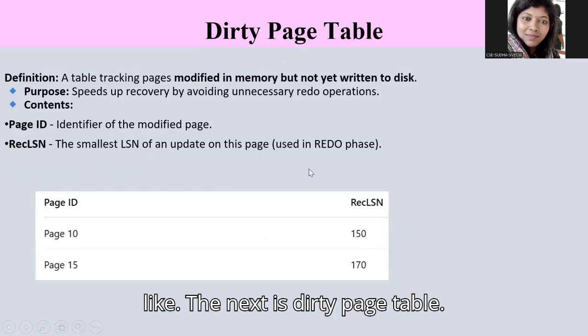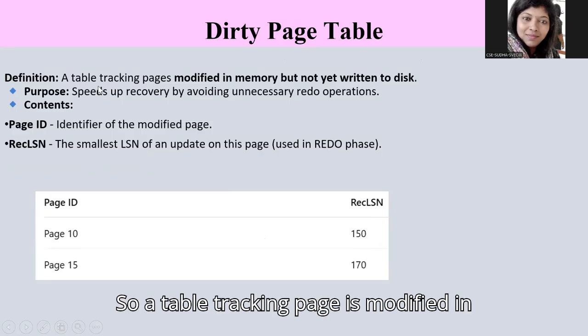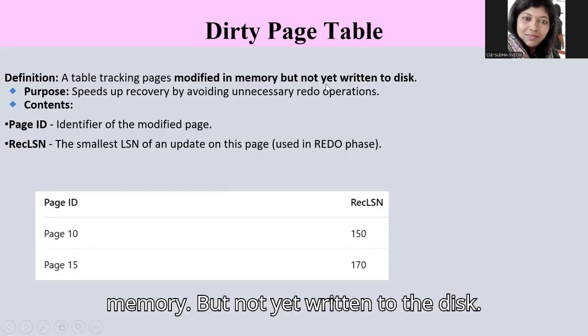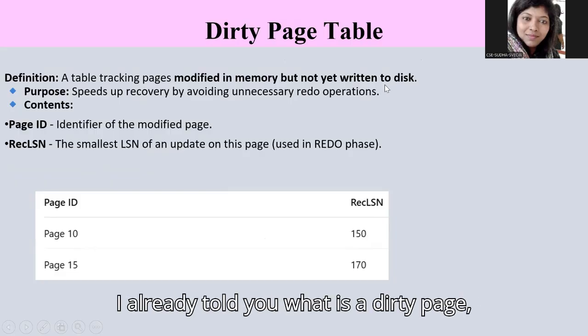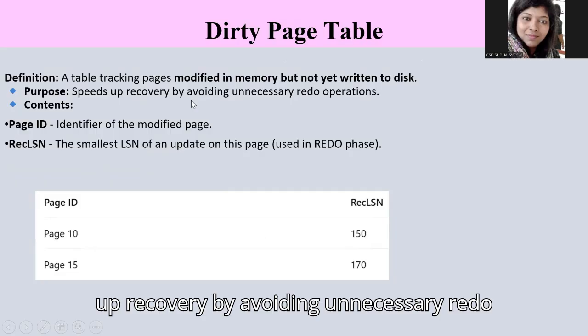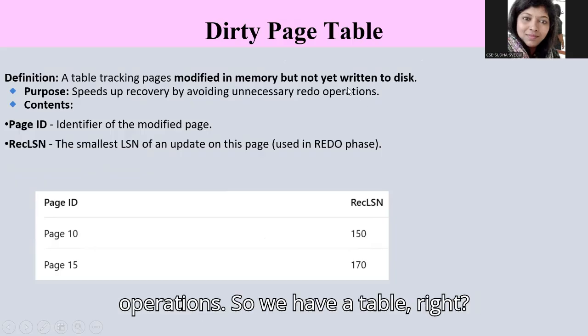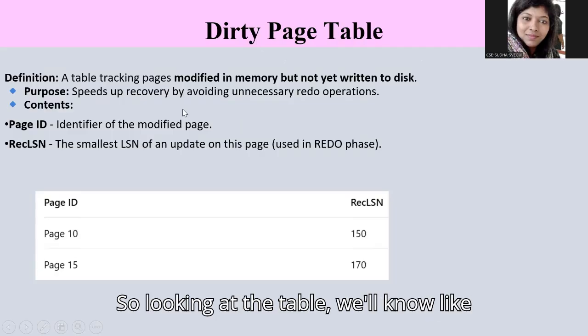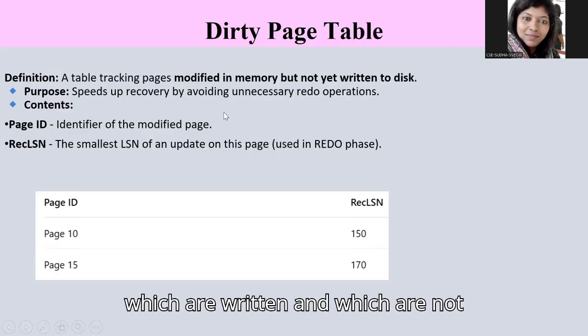So next is the dirty page table. It is a table tracking pages modified in memory but not yet written to the disk. I already told you what a dirty page is. It speeds up recovery by avoiding unnecessary redo operations. So we have a table, and looking at the table, we'll know which are written and which are not written.